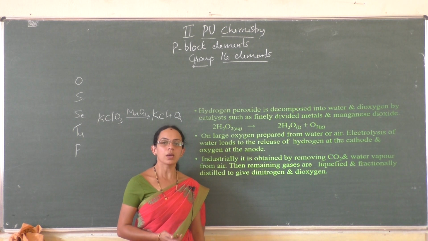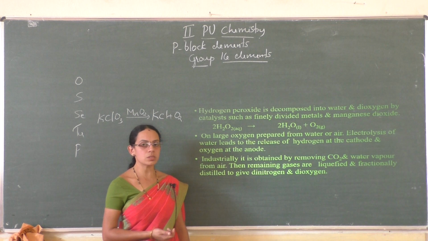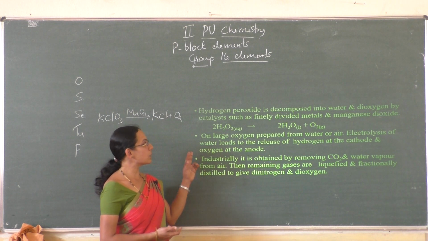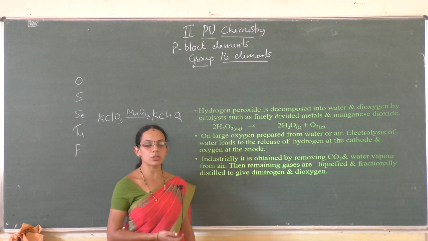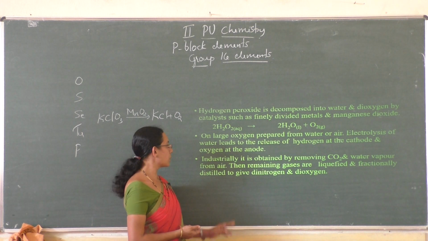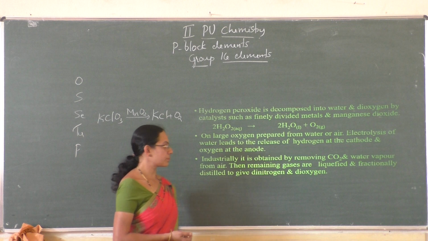First is by the decomposition of oxygen containing salts, and second is by the thermal decomposition of metal oxides. Third is by the decomposition of hydrogen peroxide, and fourth is by the electrolysis of water, and fifth is from atmospheric air.